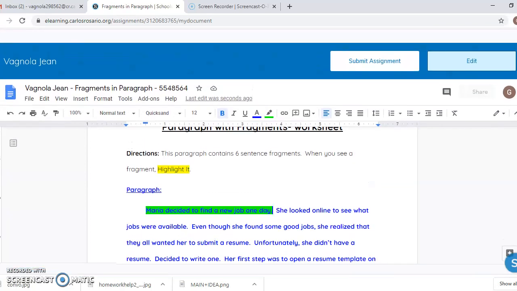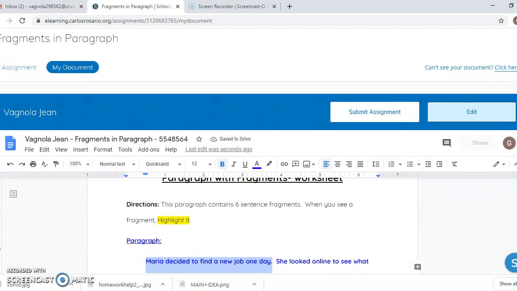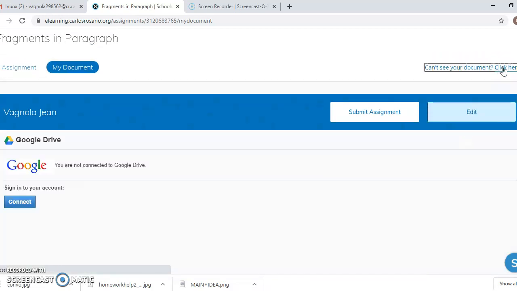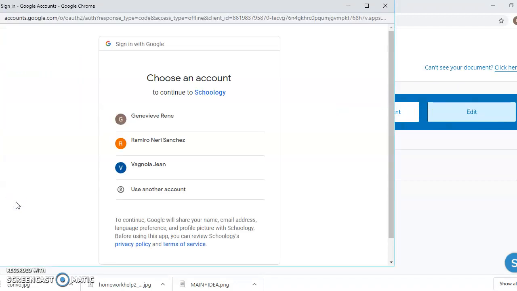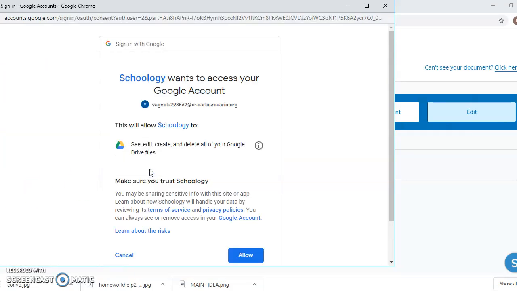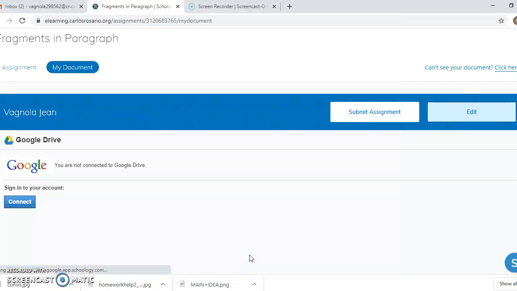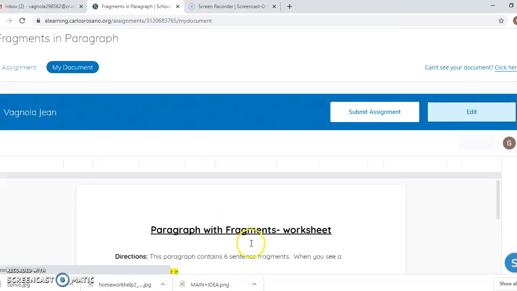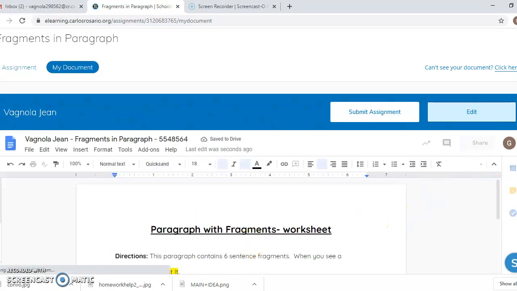If you open this up and you don't see a document, you see this right here where it says can't see your document, click here. So you click here and it might ask you to connect. You click connect and you click your Carlos Rosario email. You click allow and your document will appear.